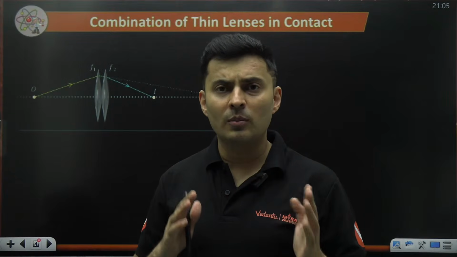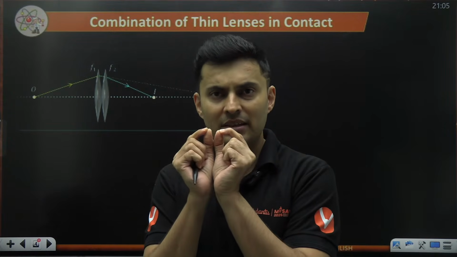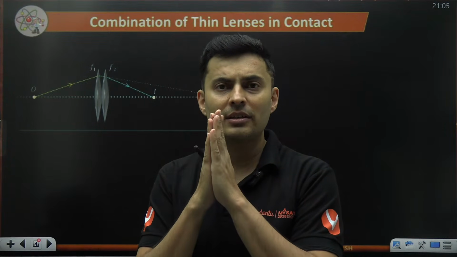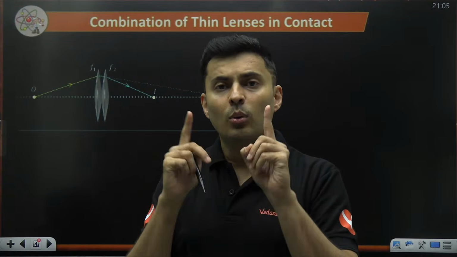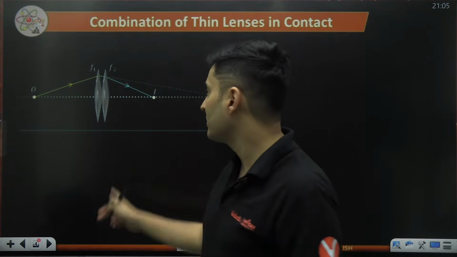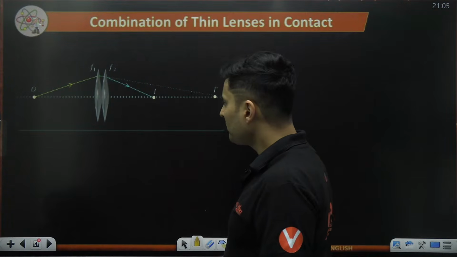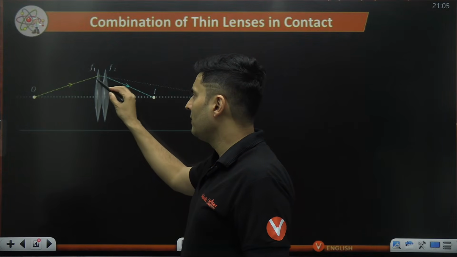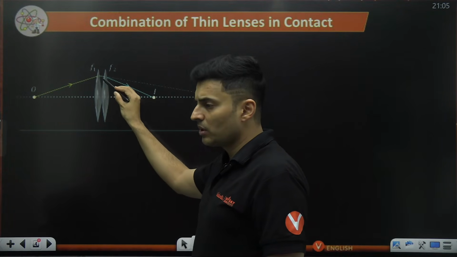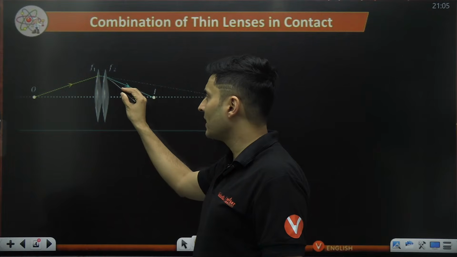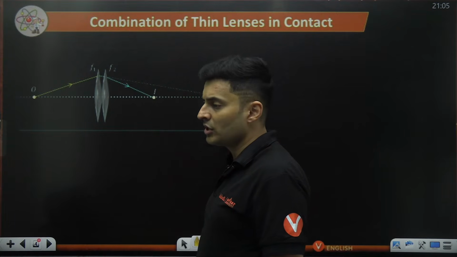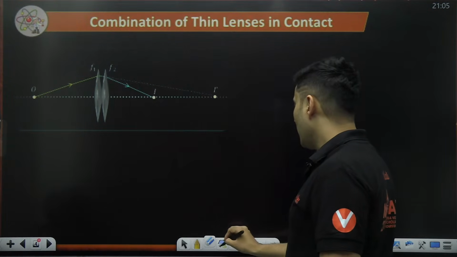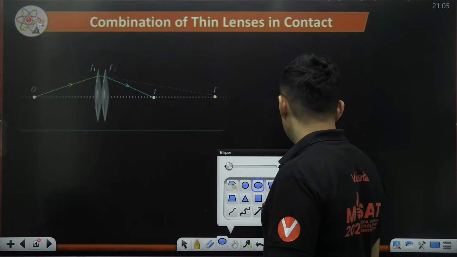So whenever two or more lenses which are absolutely thin and they are close to each other, they behave like one single effective lens. Like the one over here, the object is here, the rays are going in different directions. It will refract through the first lens, refract through the second lens, and finally form the image over here. What if I tell you I don't need both these lenses?